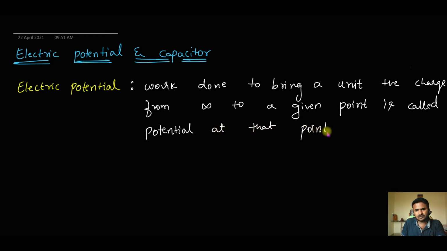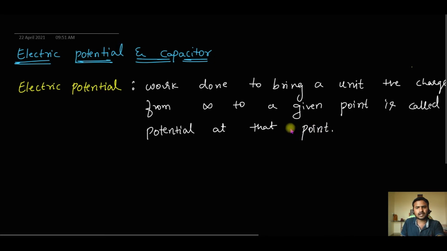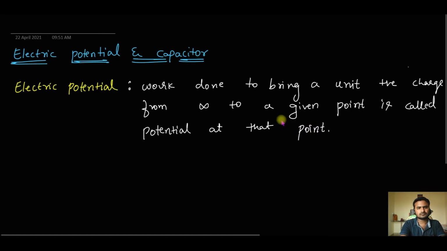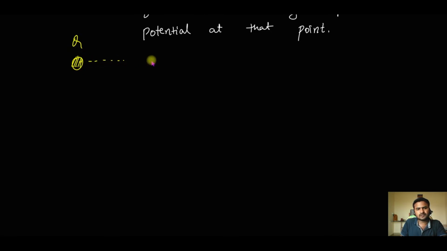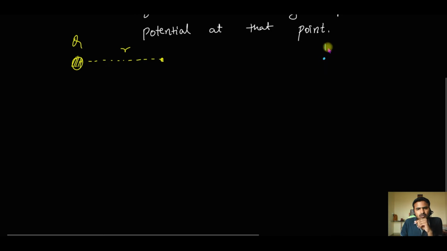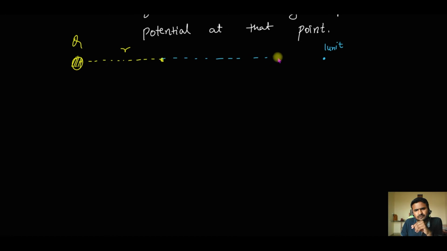Okay, so let's try to understand with an example. Say I have a charge Q here. Now I want to know how much is the potential of this charge at a distance r. Whatever work I have to do to bring a 1 unit charge from a very far away distance, approximately infinity, to this point.